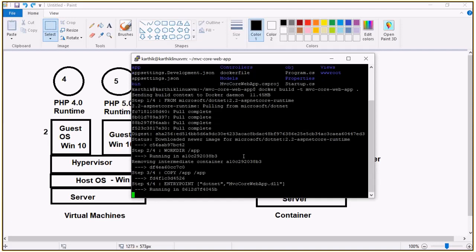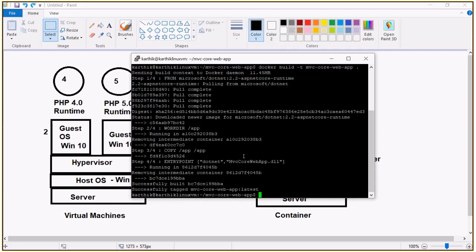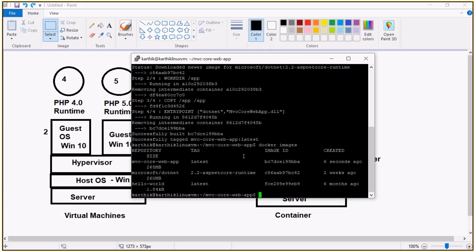So now we got another image. Docker images. Look at this. Now we got 260 MB ASP.NET Core runtime image is also there. Then we have 265 MB MVC core web app is also there.